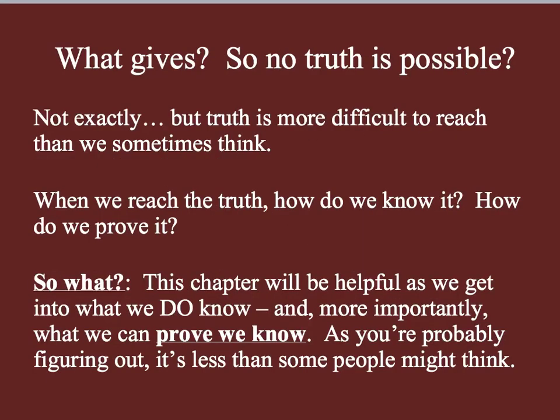So the really frustrating thing about this chapter is that van der Lagenwijk points out something that we don't necessarily want to know. And that is, truth is really hard to get to sometimes. We generally take for granted that we can know the truth about most things, but what we find is that that's really hard, and that there are lots of steps to go through to get to the truth, and sometimes we might not even know that we're there. So when we reach the truth, how do we know it? How do we prove it?